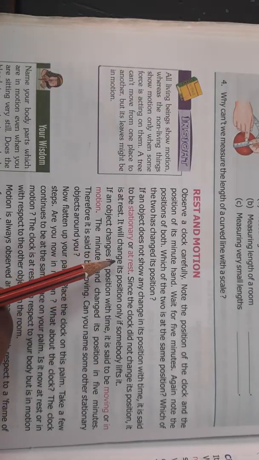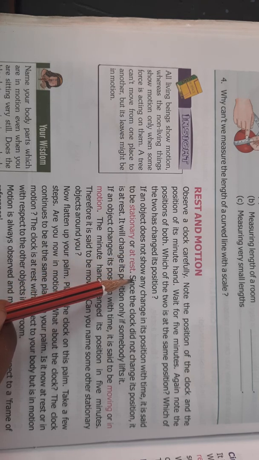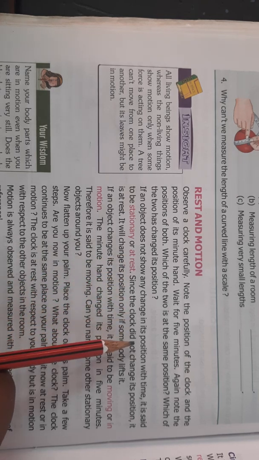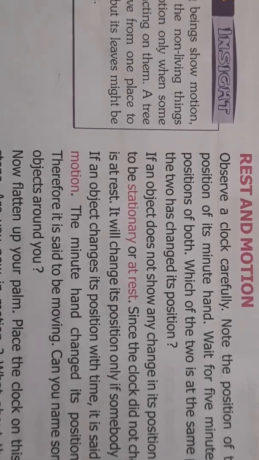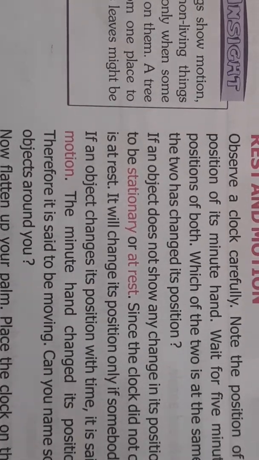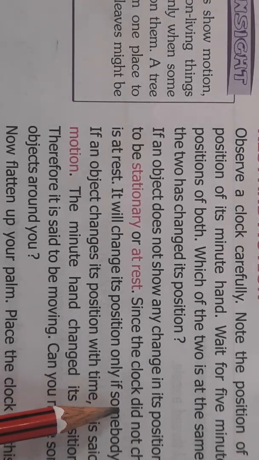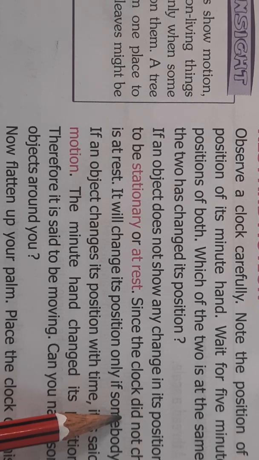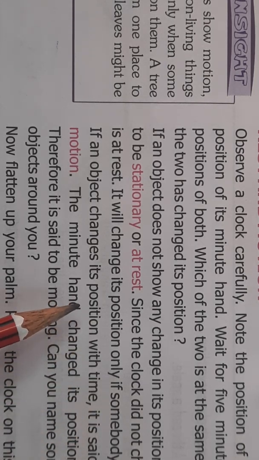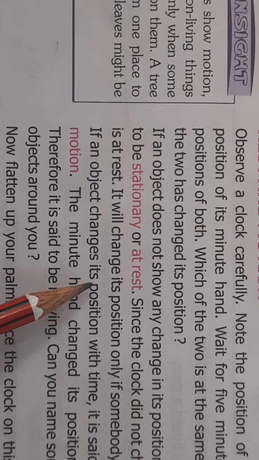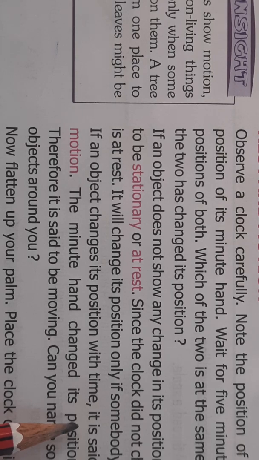What is rest? Rest means if an object does not show any change in its position with time, it is said to be stationary or at rest. For example, a clock. A clock remains on the wall. It is not changing its position, so it is at rest. It will change its position only if somebody lifts it.